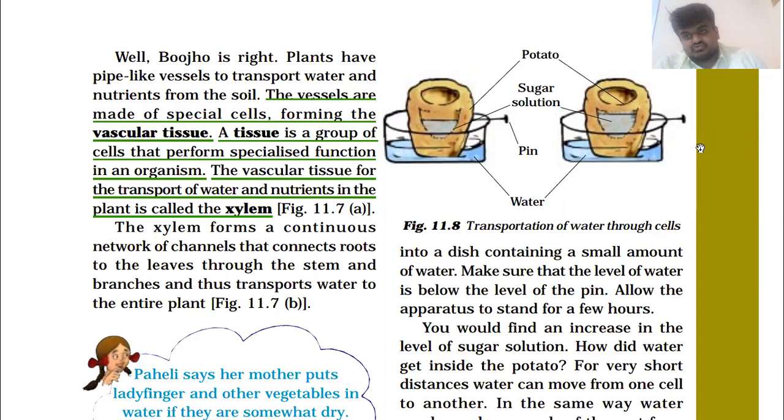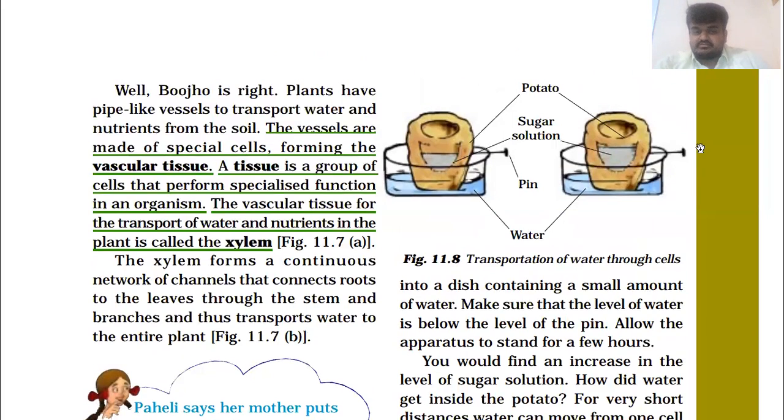So you just have to go through these two to three important definitions from this topic. Now, the xylem forms a continuous network of channels that connects roots to the leaves through the stem and branches, and thus transports the water to the entire plant.